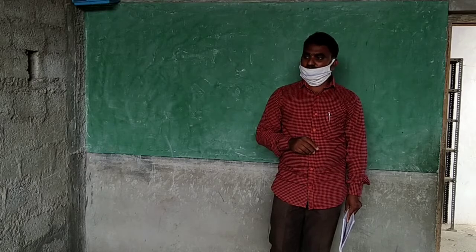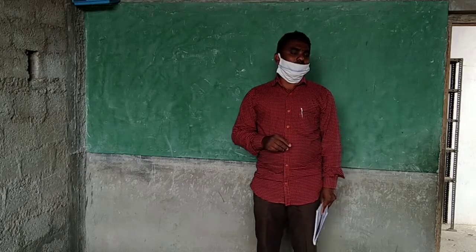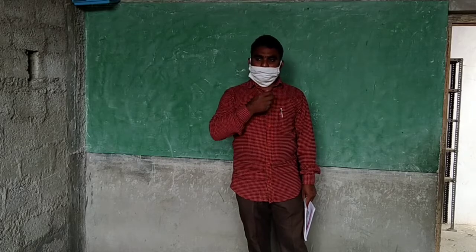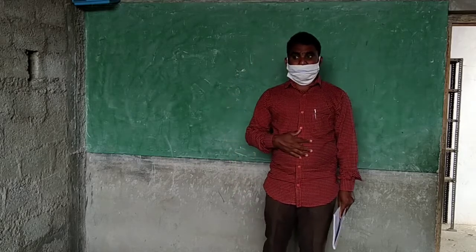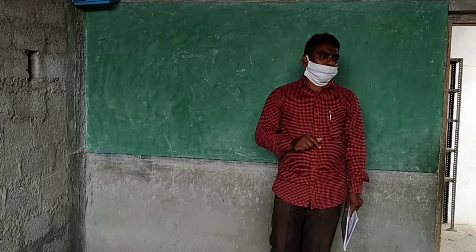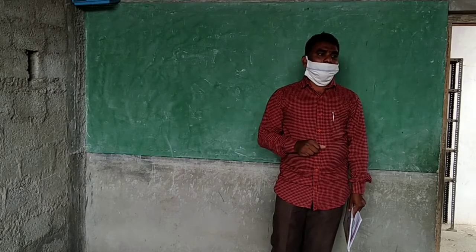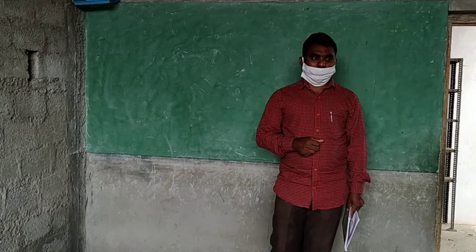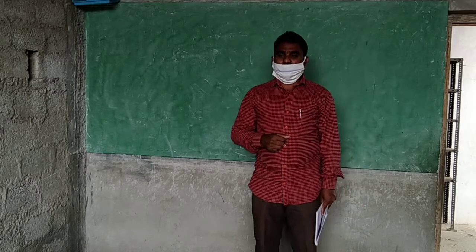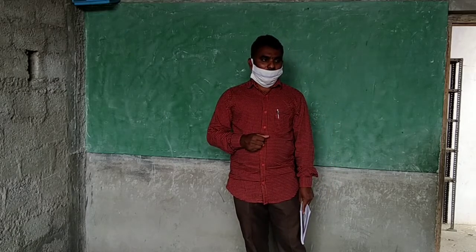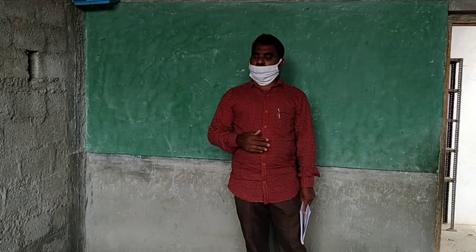These additions are very easy for you. 70 and 60. 130. Very easily you are saying. So now if I give a question like this, 74 plus 36. 110.